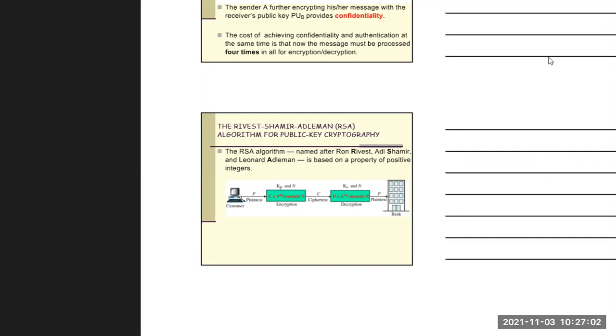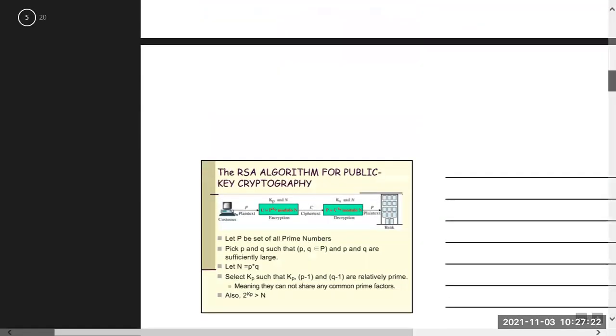Now, which formula is used for decryption? For decryption, P equal to C to the power Ks modulo N, where Ks and N we find. After this, it is converted into the plain text again, and we get our original message. This is the mathematical way we do the RSA algorithm.